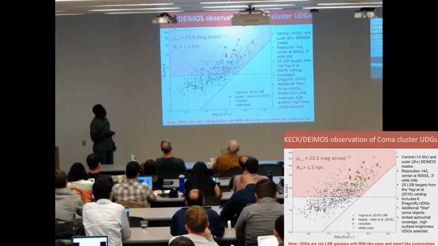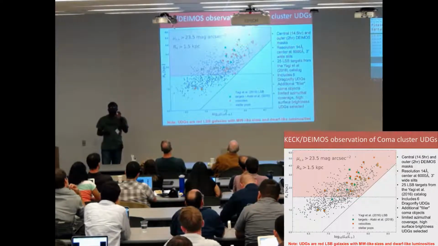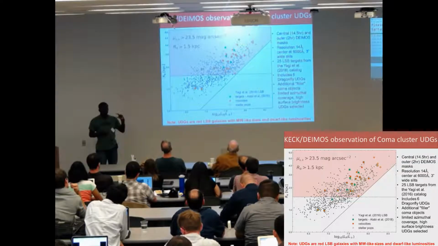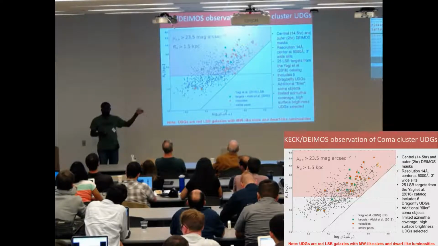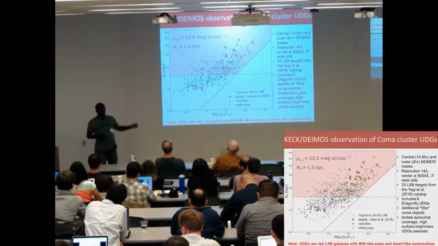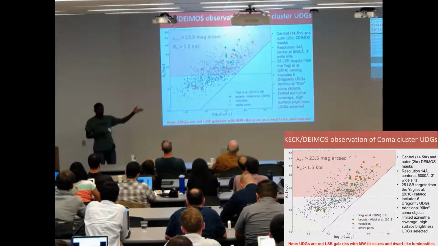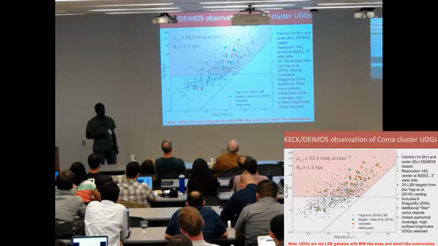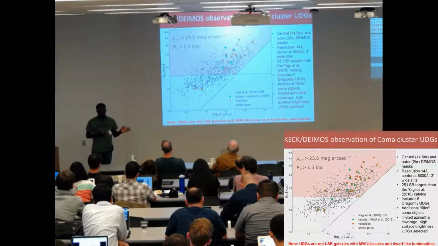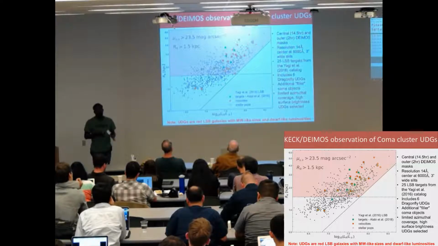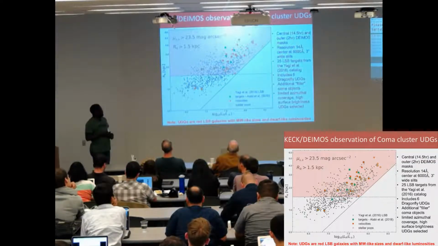The other thing I would like to point out is that just to get enough light from each of our targets, we used slits that are 3 arcseconds wide. So at the distance of Coma cluster, this corresponds to 1.5 kiloparsec, and that really helped with the study. And because of this, we ended up with a spectral resolution of 14 angstrom. Now, 6 of the galaxies in our sample also belong to the original Dragonfly catalog.